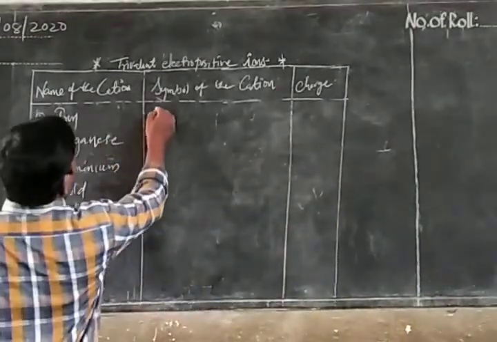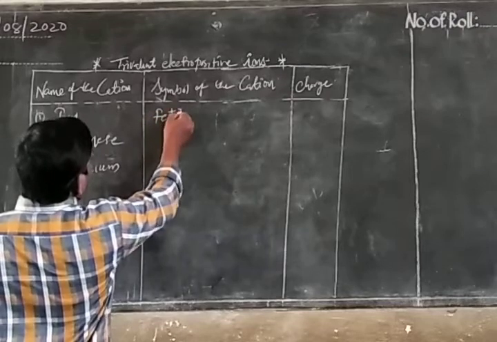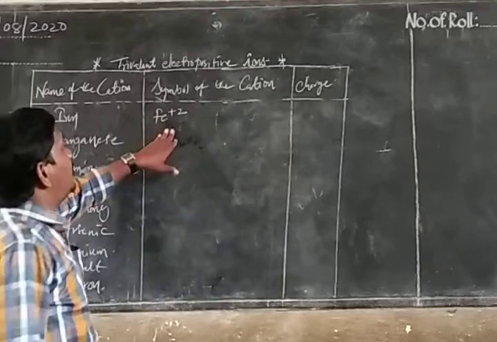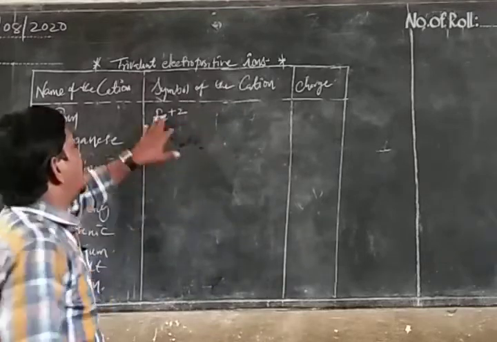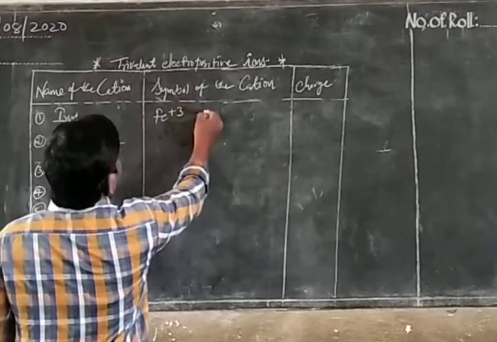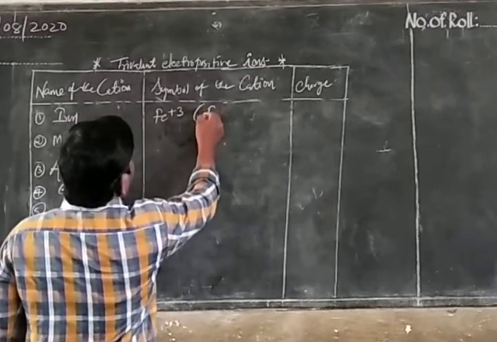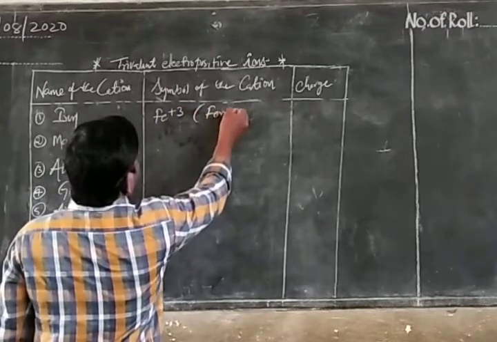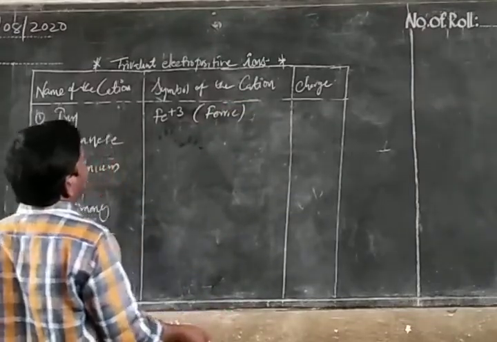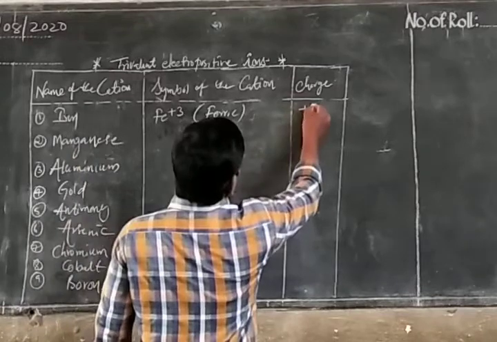So Fe plus 3. We wrote in bivalent electropositive ions Fe plus 2, that is called ferrous. Now write Fe plus 3, that is called ferric. The charge is plus 3.